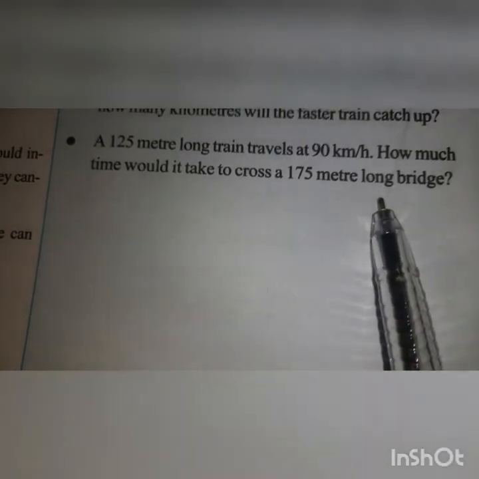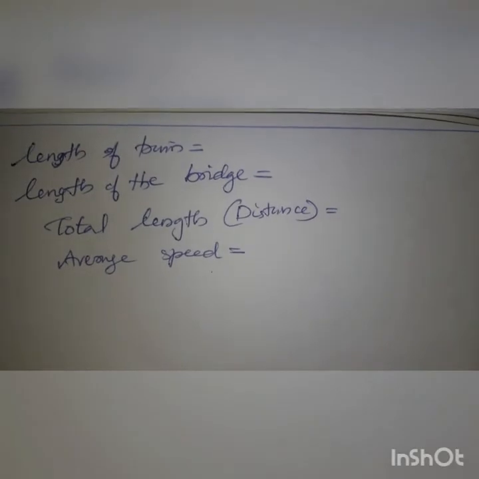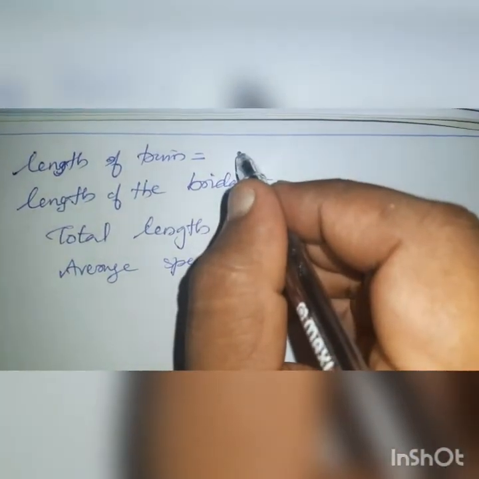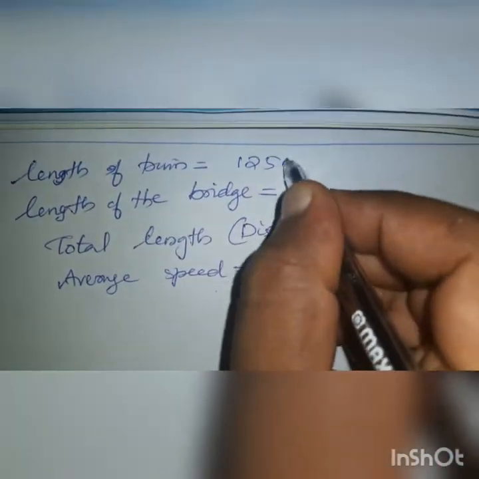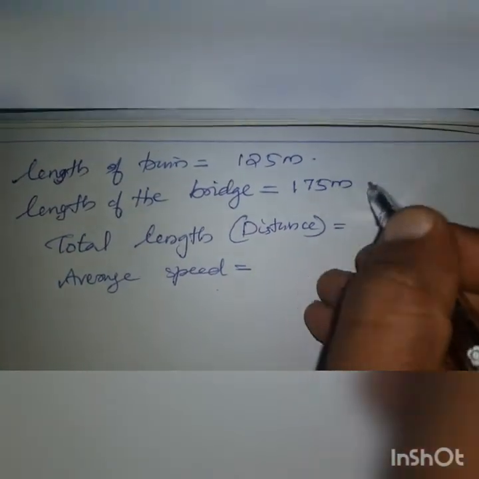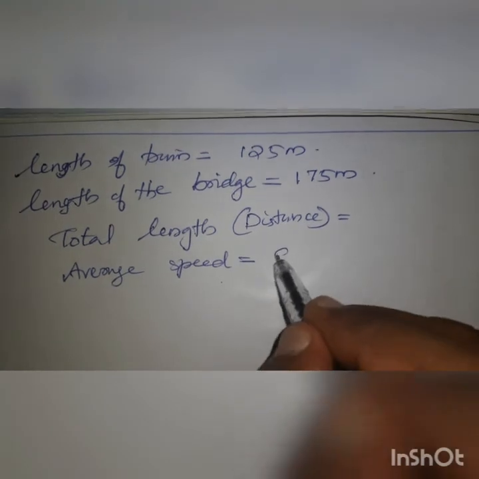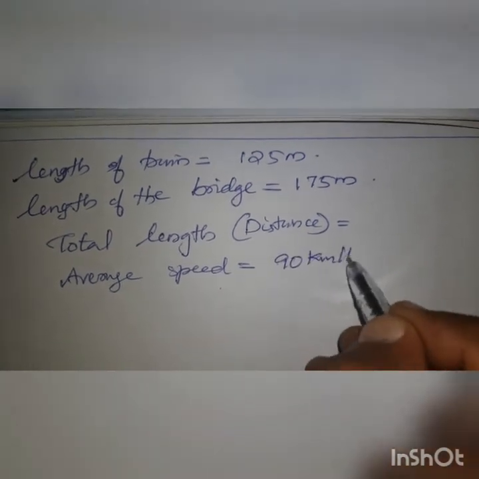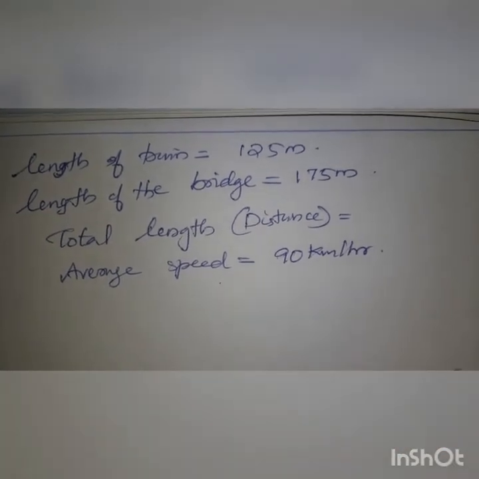How much time will it take to cover the bridge? The length of the train is given, 125 meters, the length of the bridge is given, 175 meters, and the speed of the train is given as 90 kilometers per hour.